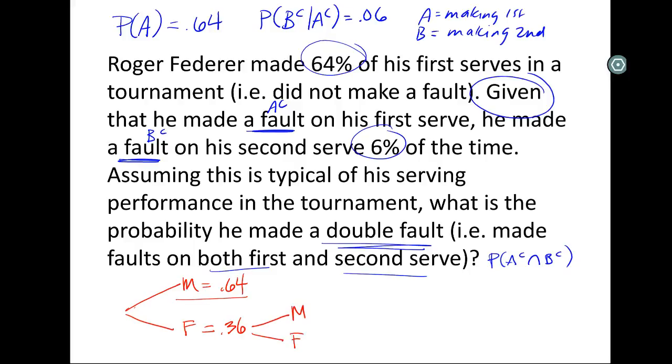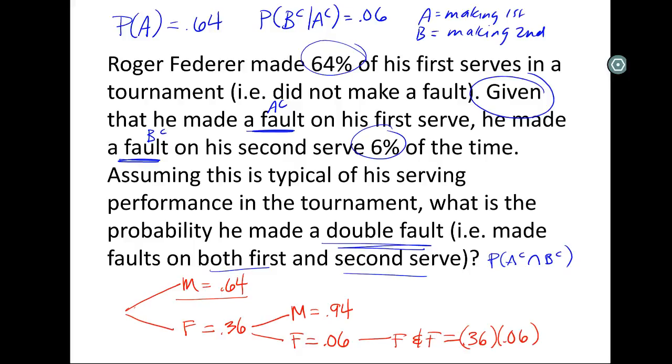And we know if he makes a fault on the first serve, he makes a fault again only 6% of the time, which means that this happens 94% of the time. And if I wanted to find F and F, two faults, well, I could just multiply down this row. 36.36 times 0.06.